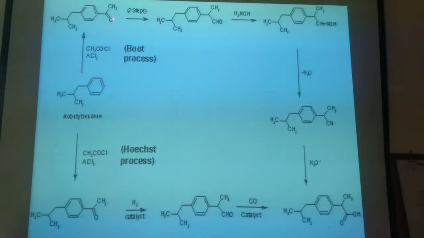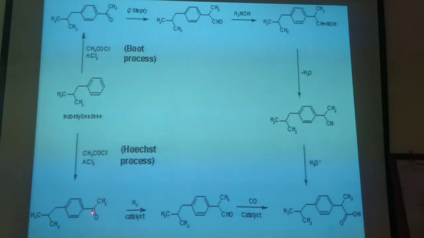The keto group, the same as happened in the Boot process, is converted into an aldehyde. It is a two-step process, but in the presence of hydrogen molecule and usually a metal catalyst, that carbonyl group is converted into an aldehyde.